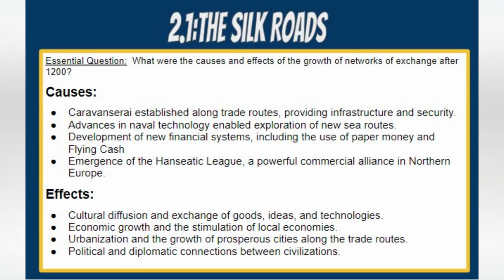merchants and traders. Urbanization and the growth of cities. Trade along the Silk Road led to the development of prosperous cities and trading hubs. These cities became centers of commerce, attracting merchants, artisans, and scholars. The increased economic activity fueled urbanization and the growth of urban centers along the trade routes. Political and diplomatic connections. The growth of trade networks fostered political and diplomatic relations between different civilizations. Rulers and governments recognized the importance of trade for their economies and sought. And those are the causes and effects of the Silk Road exchanges that occurred between 1200 and 1450.